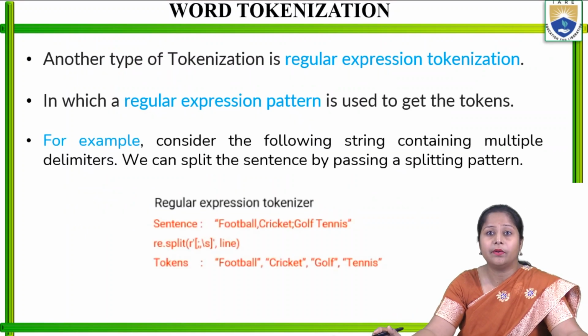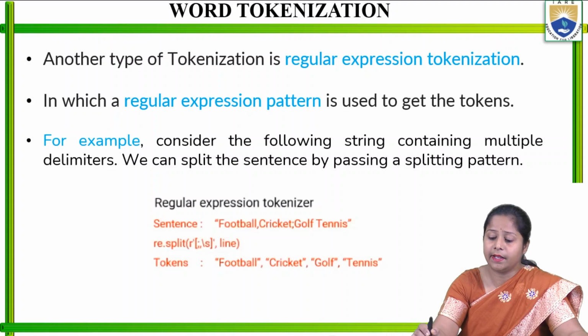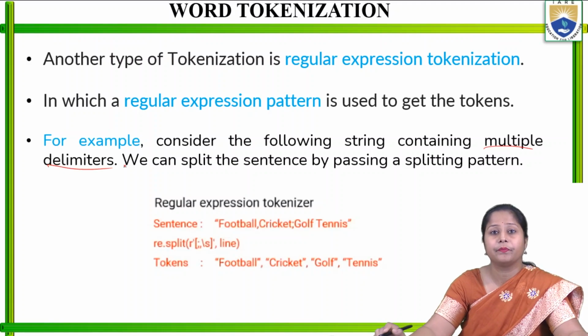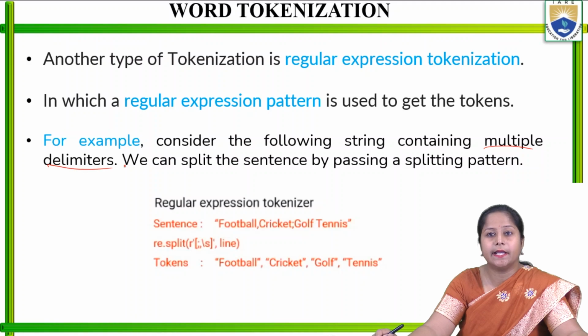Now another type of tokenizer is the regular expression tokenizer, in which a regular expression pattern is used to get the tokens. Whenever we want to extract different patterns as tokens, we can do that. Let's take an example. Consider the following string containing multiple delimiters. We can split the sentence by passing a splitting pattern.